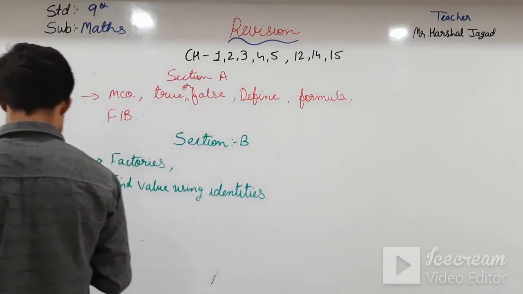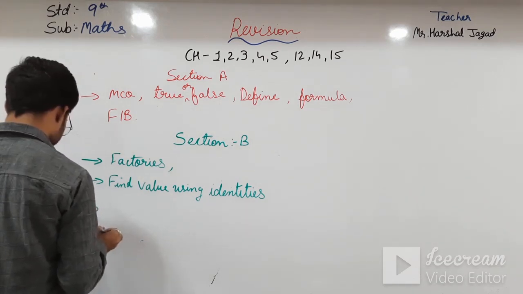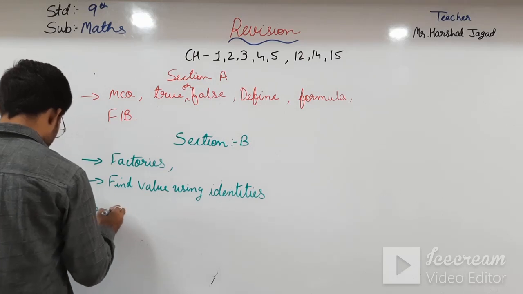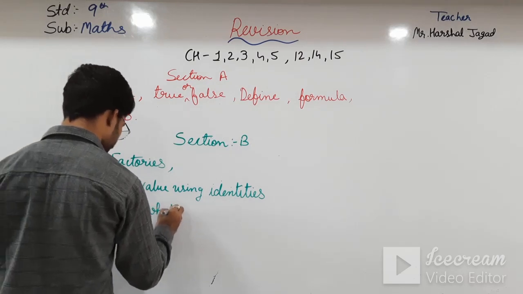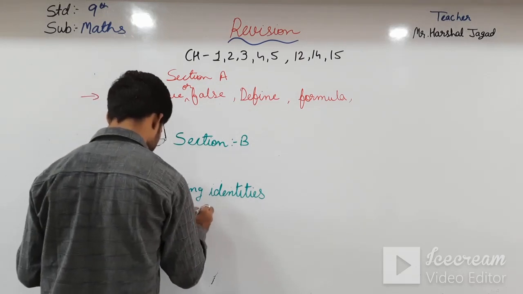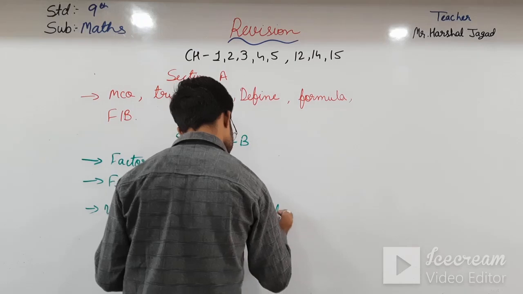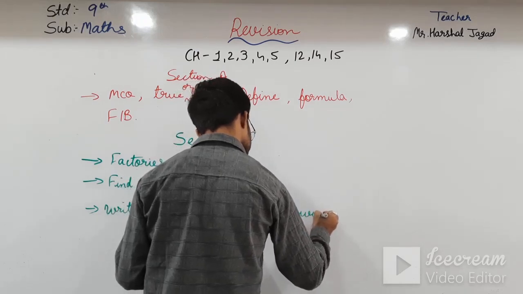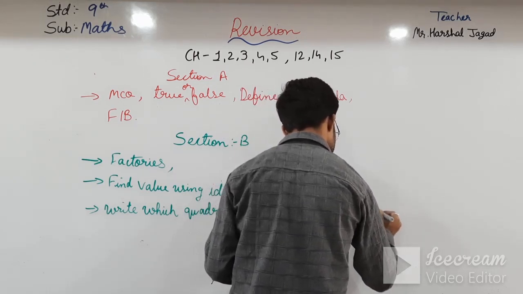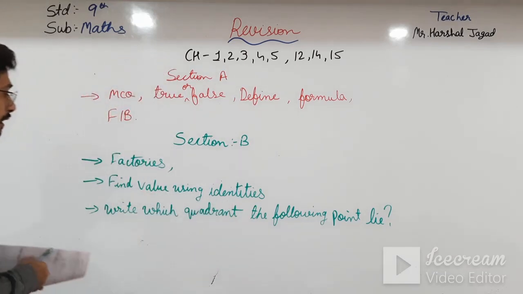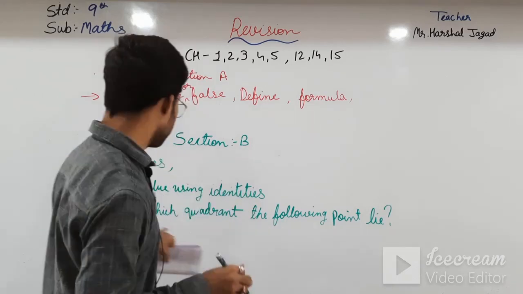Okay, students, find values using identities. And another one is, you have to write which quadrant the following point lies in. So you know that some of the quadrants will be given to you, and you have to say that this is of this quadrant. Okay, this is one question.